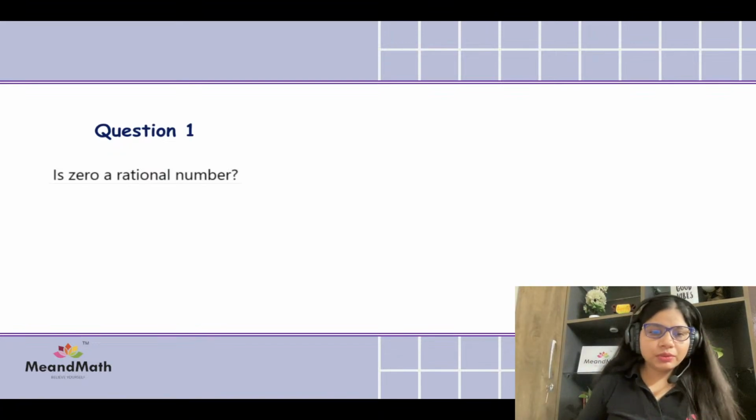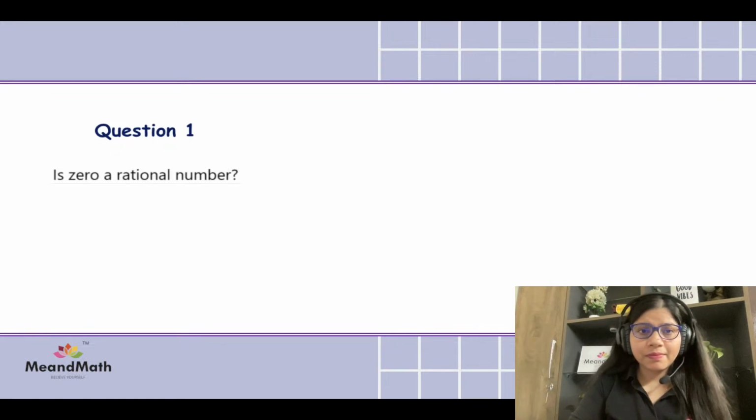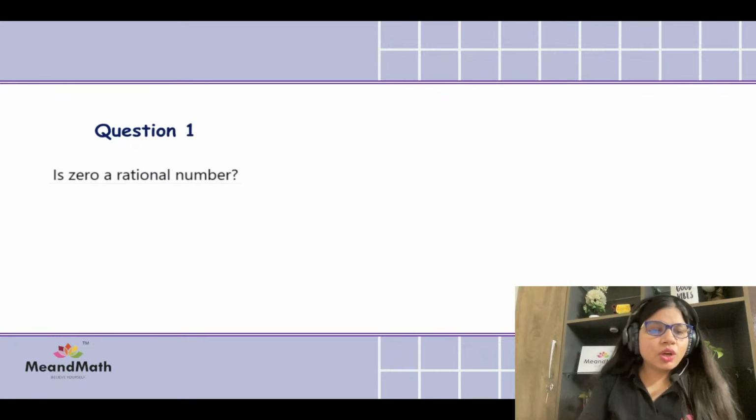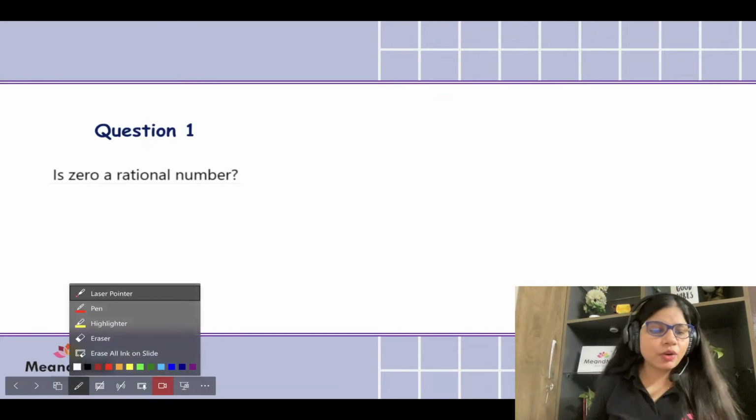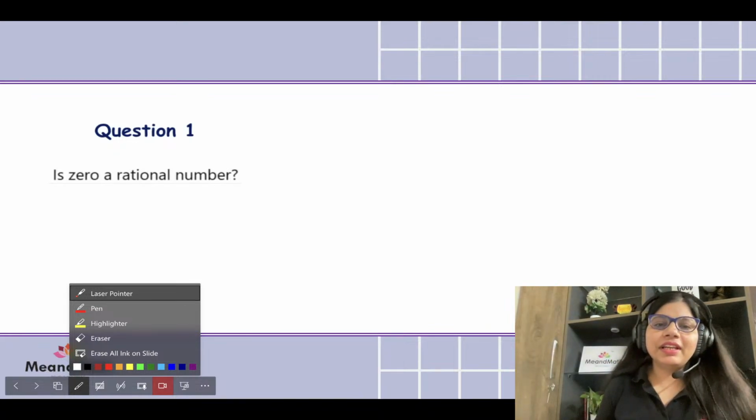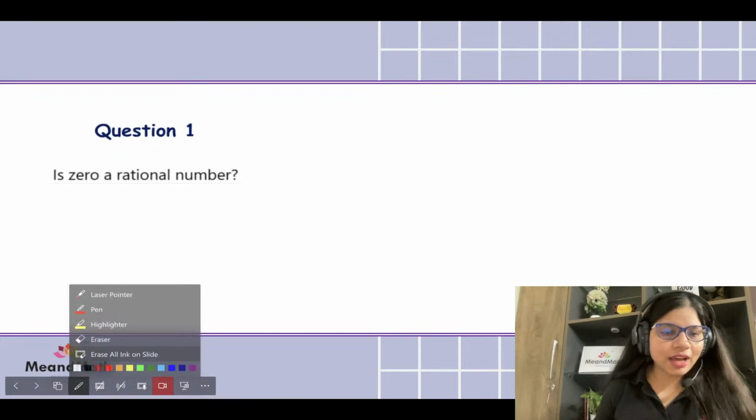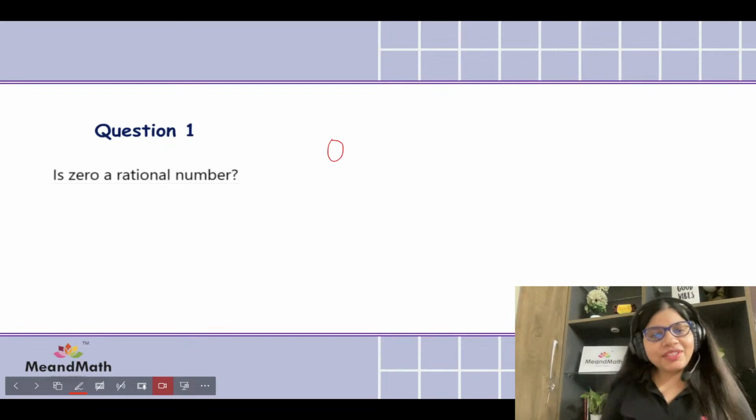Okay, kids. Over here we have the first question, which is basically asking about 0. Is 0 a rational number? So how do we write 0? 0 is written like this.